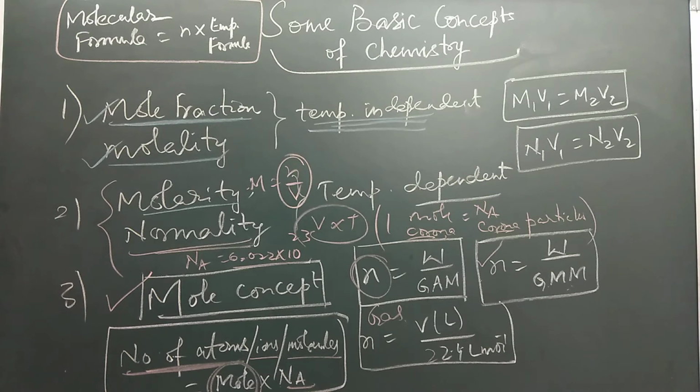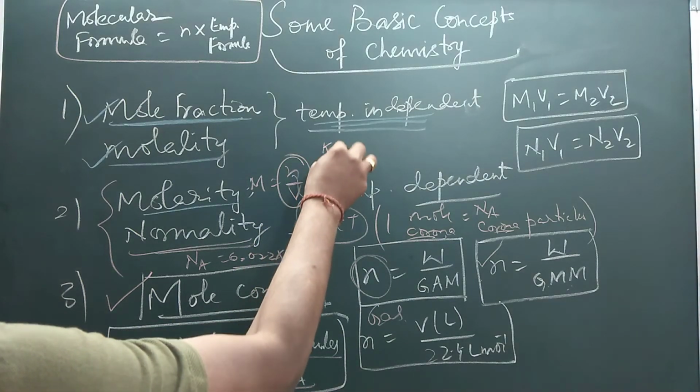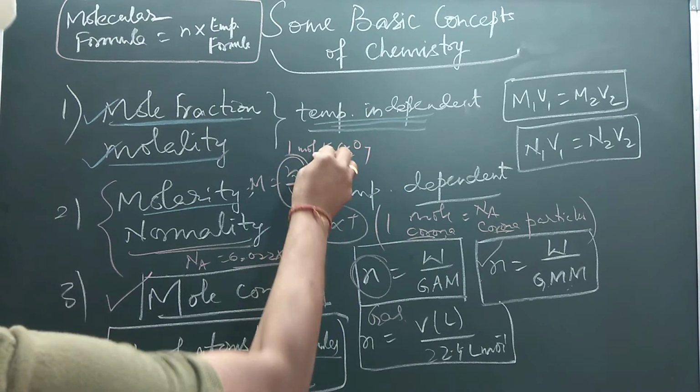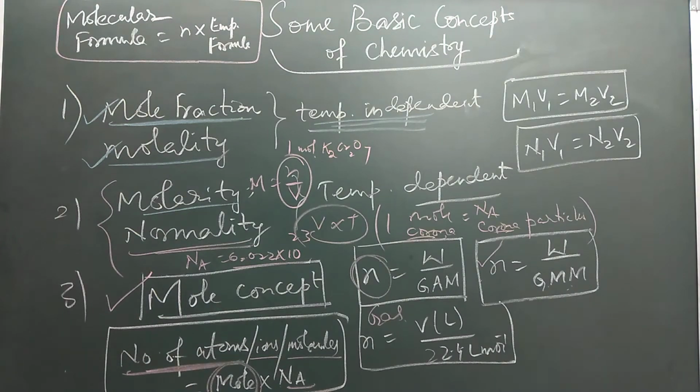Suppose you are asked to find the number of potassium, chromium and oxygen atoms in 1 mole of potassium dichromate. The number of potassium atoms will be 2 moles, that means 2 into Avogadro number. Number of chromium atoms will be 2 into Avogadro number. But the number of oxygen atoms will be 7 into Avogadro number, because one formula unit of K2Cr2O7 contains 7 atoms of oxygen. So 7 moles of oxygen are there in 1 mole of potassium dichromate. This type of question can be asked in your entrance exam.